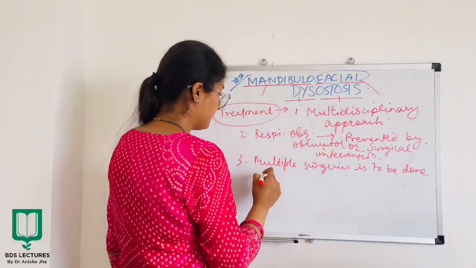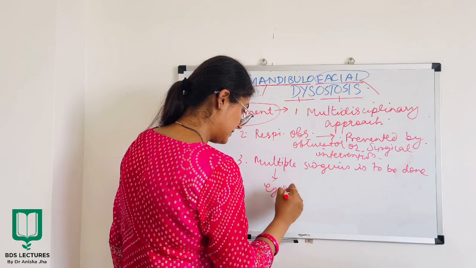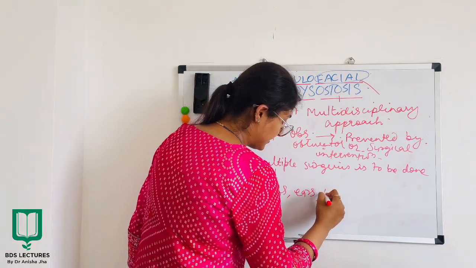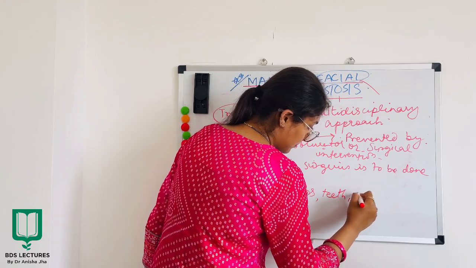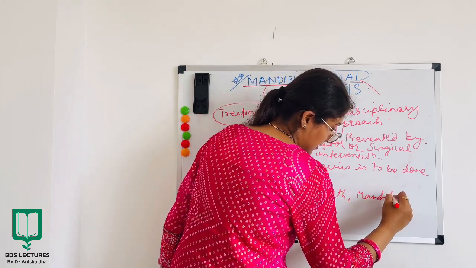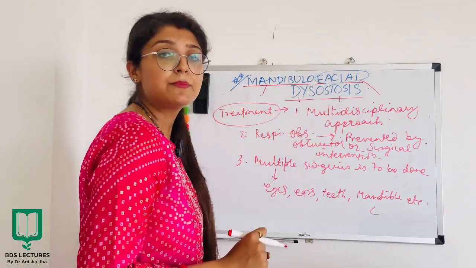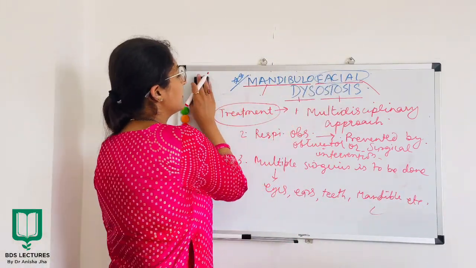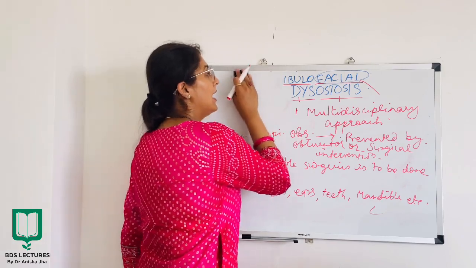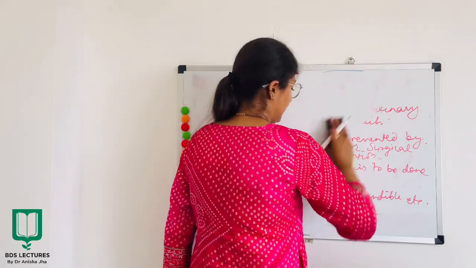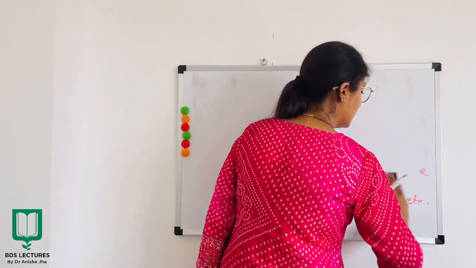To correct your eyes, ears, all right, then teeth, mandible, etc. All right. So this was the treatment and prognosis of mandibulofacial dysostosis, and this was all about the defect. We'll move on to the next topic.